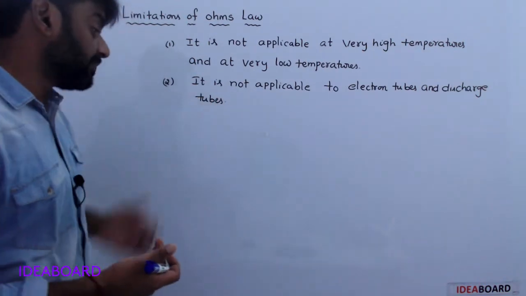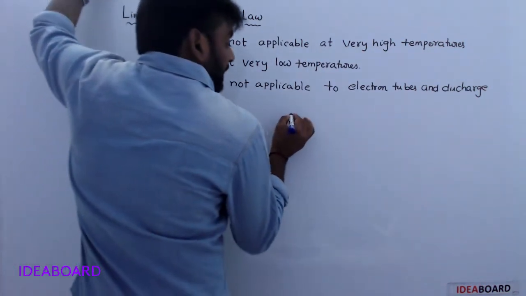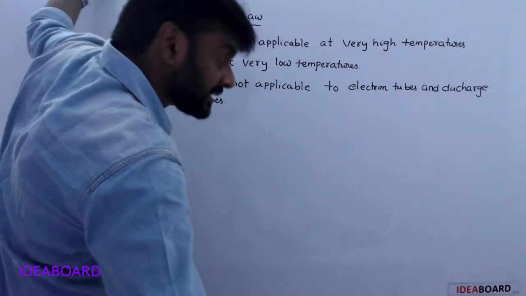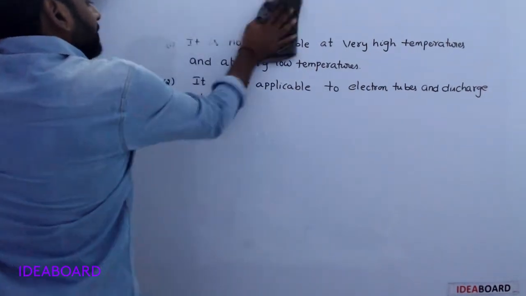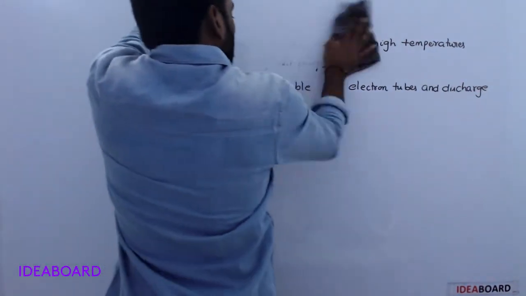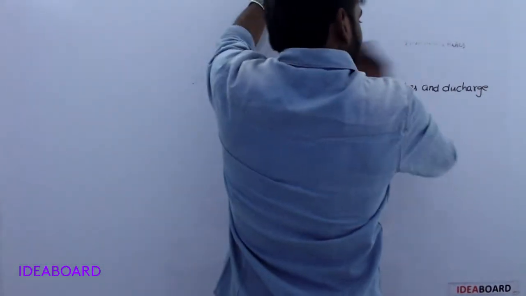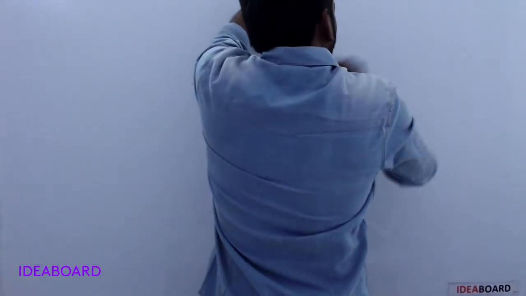At the same time, see here, some devices obey Ohm's law and some devices do not obey Ohm's law.